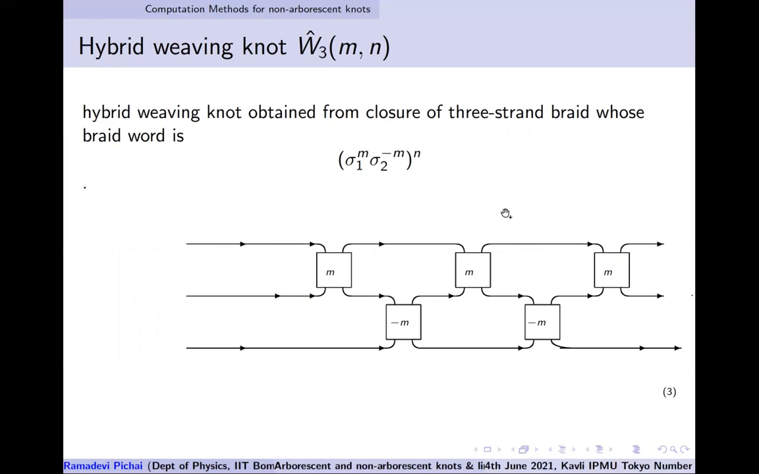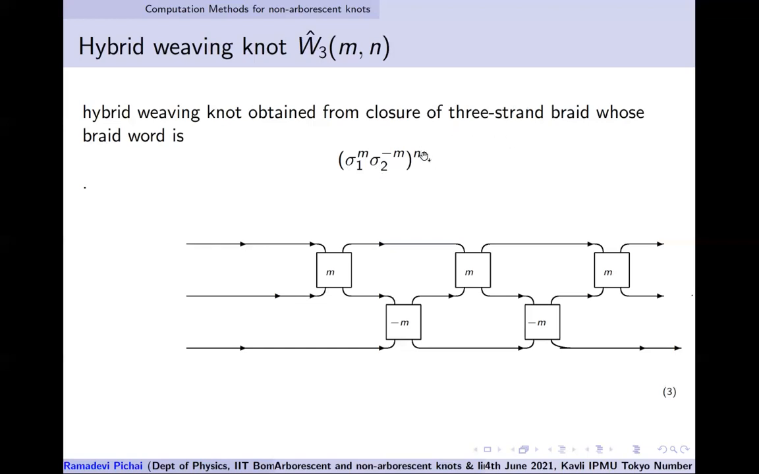And the tools which I said for the non-arborescent knots for a 3-strand braid is actually useful here. You see that sigma 1 to the power of m and sigma 2 to the power of m. If you put m equal to 1, it is sigma 1, sigma 2 inverse. If you put m equal to 2, you start seeing this. Formally, I put in different m's here. So m equal to 1 is nothing but the figure 8.